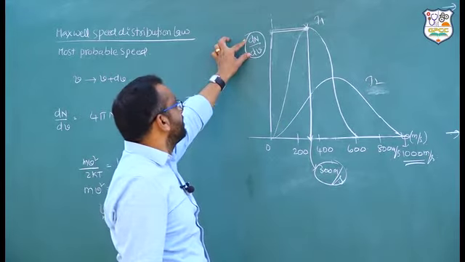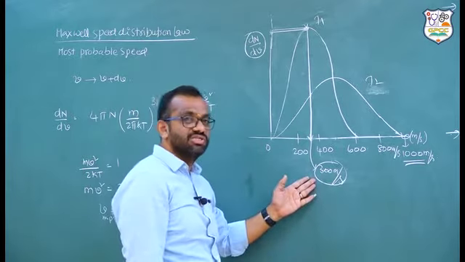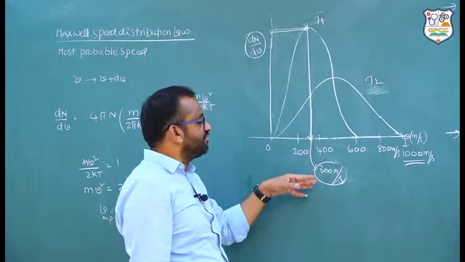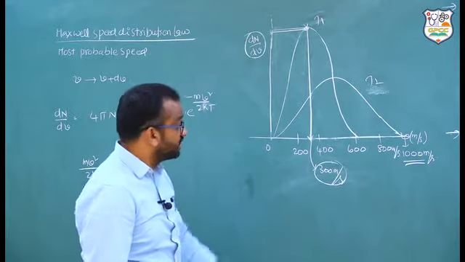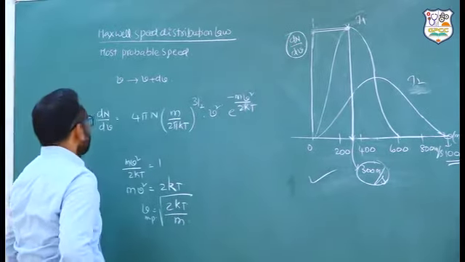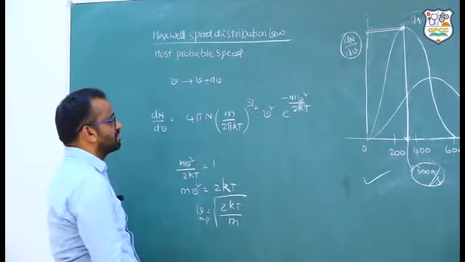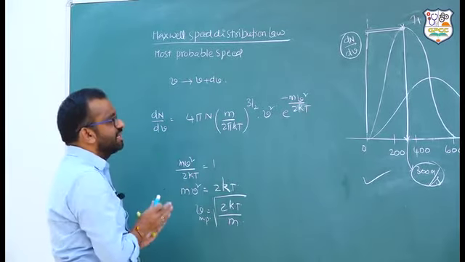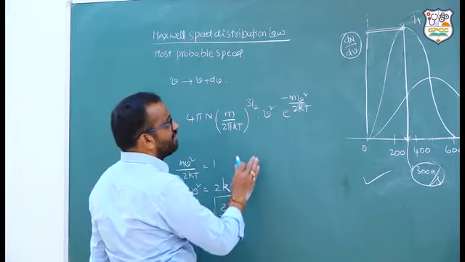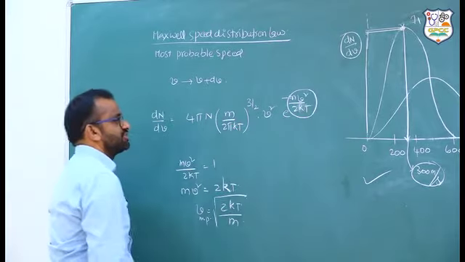Where dN by dV is maximum, the corresponding velocity is called the most probable velocity. So if a graph is given and anyone asks the question, we can answer it like this. Next part. He has given a distribution law, called Maxwell's distribution law. It is a statistical equation. It looks heavy. To get the maximum of dN by dV and estimate it, this part is going to be helpful for us to analyze.